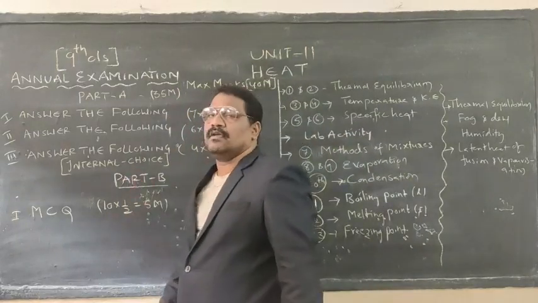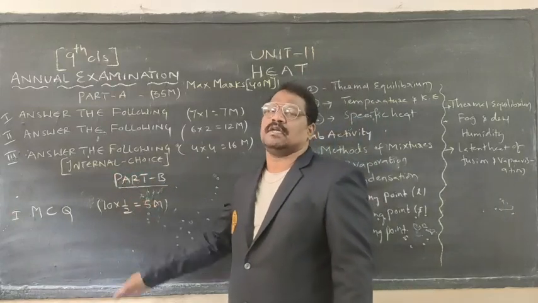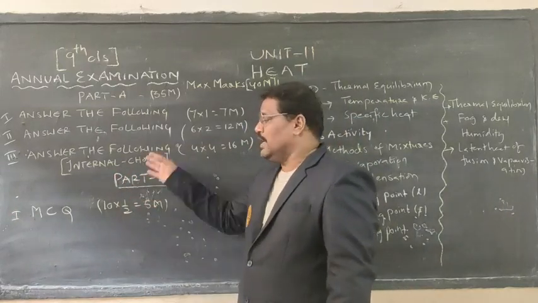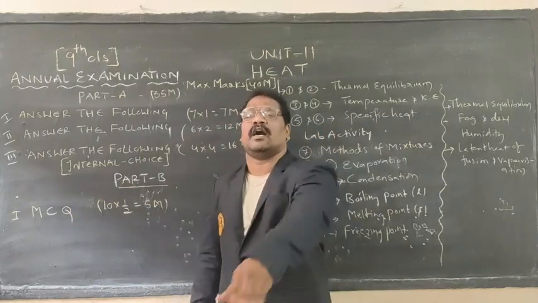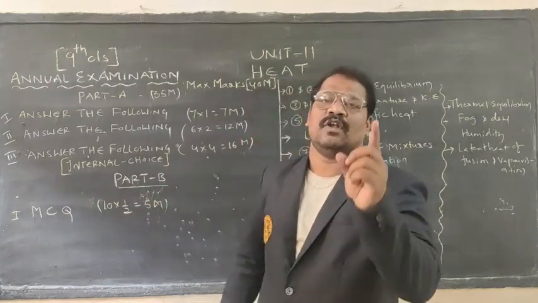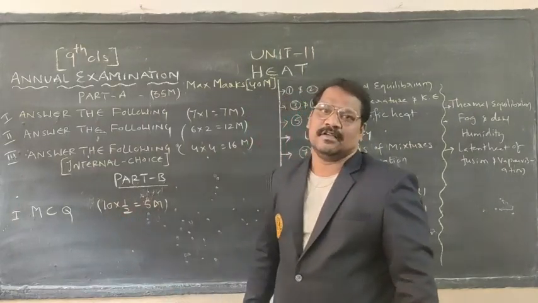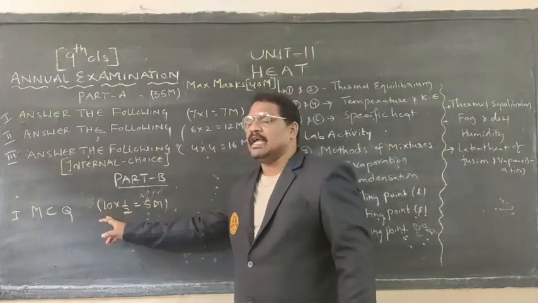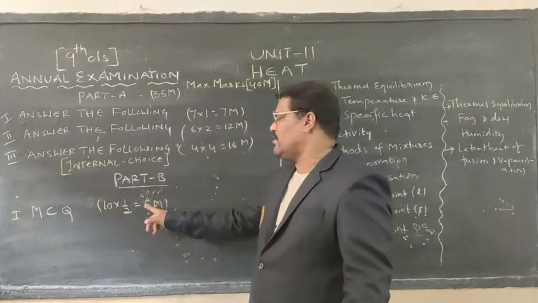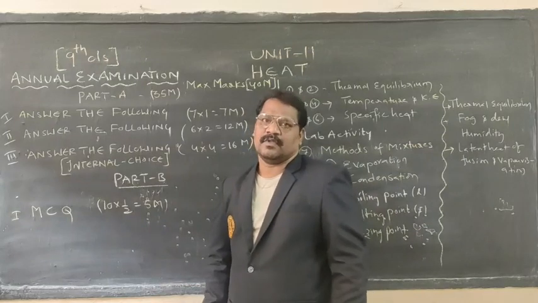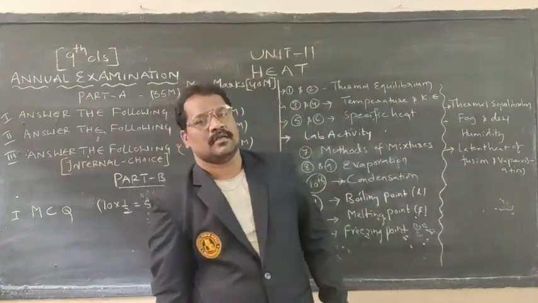Coming to part B, only 1 bit will be there, that is multiple choice questions. In the annual examination, they will ask multiple choice questions. As we are writing a regular exam only for 1 chapter, we will be allotting fill in the blanks here. How many bits will they ask? 10 bits they will ask. Each bit consists of half a mark, equal to 5 marks. Therefore, 5 plus 35 total is equal to 40 marks.